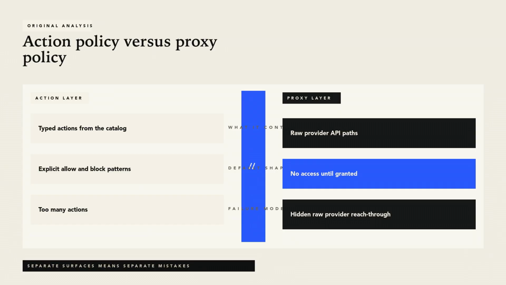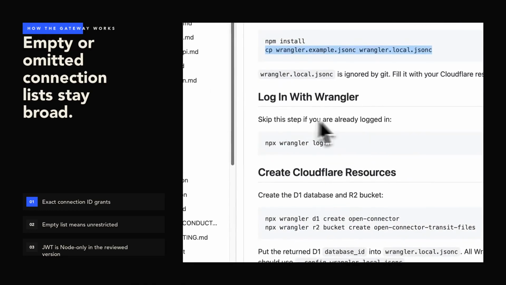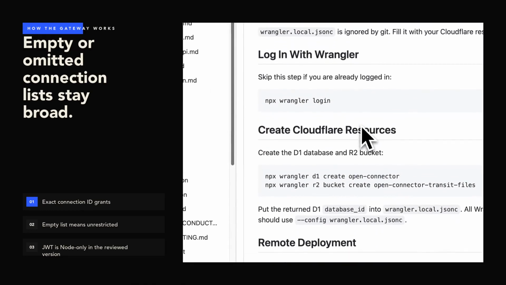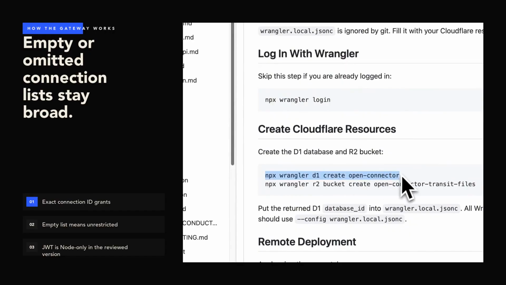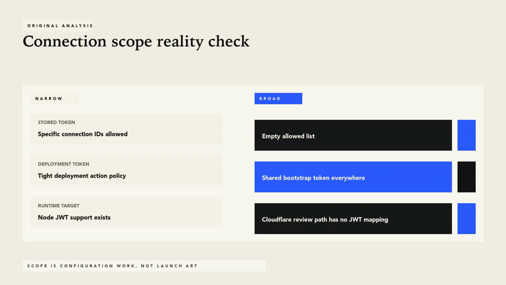If the password disappears and a token takes its place, is that token narrowly scoped, or is it full account access until you revoke it? The honest answer is, it depends on which token you create and how you configure it. Persistent OpenConnector runtime tokens can have their own allowed and blocked actions. They can have separate provider proxy grants. They can also restrict access to exact stored connection IDs. So a work token can be limited to a specific connection instead of every account connected to the runtime.